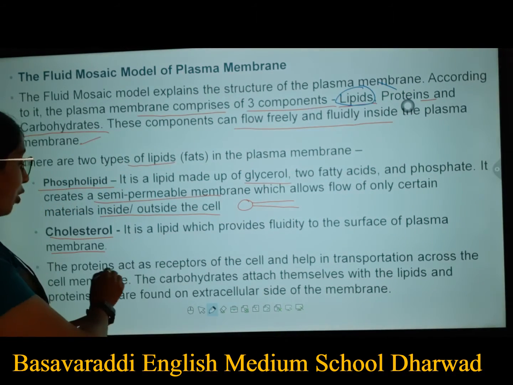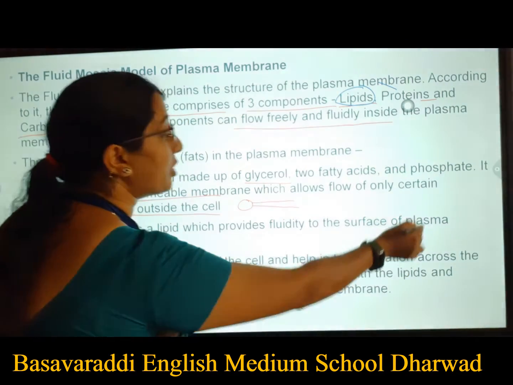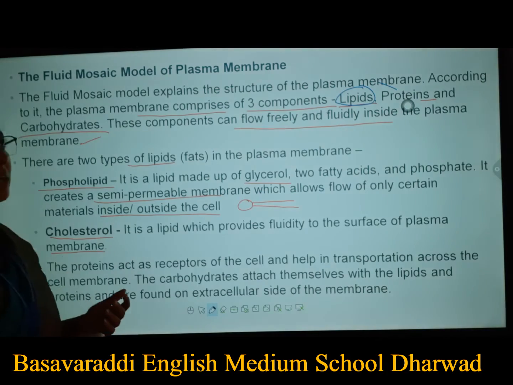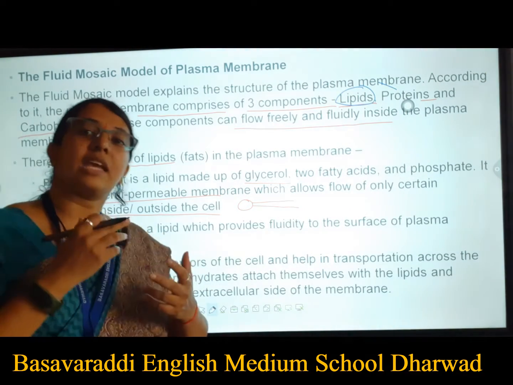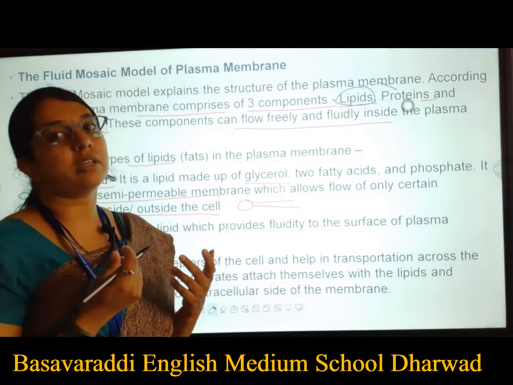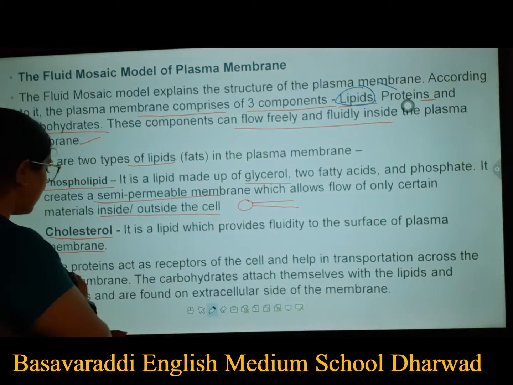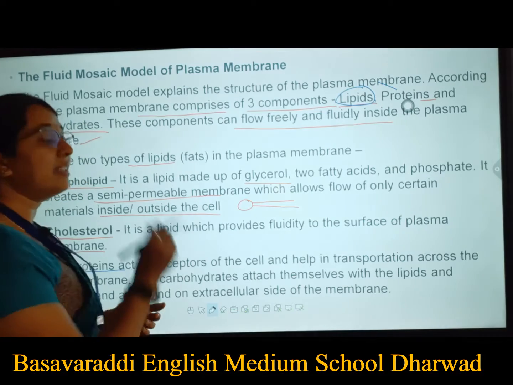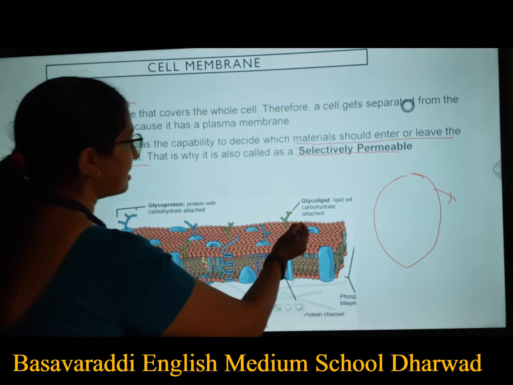The proteins act as receptors of the cell and help the transportation across the cell membrane. Some substances can move very easily inside your cell, but in some cases these proteins are going to act as the receptors.